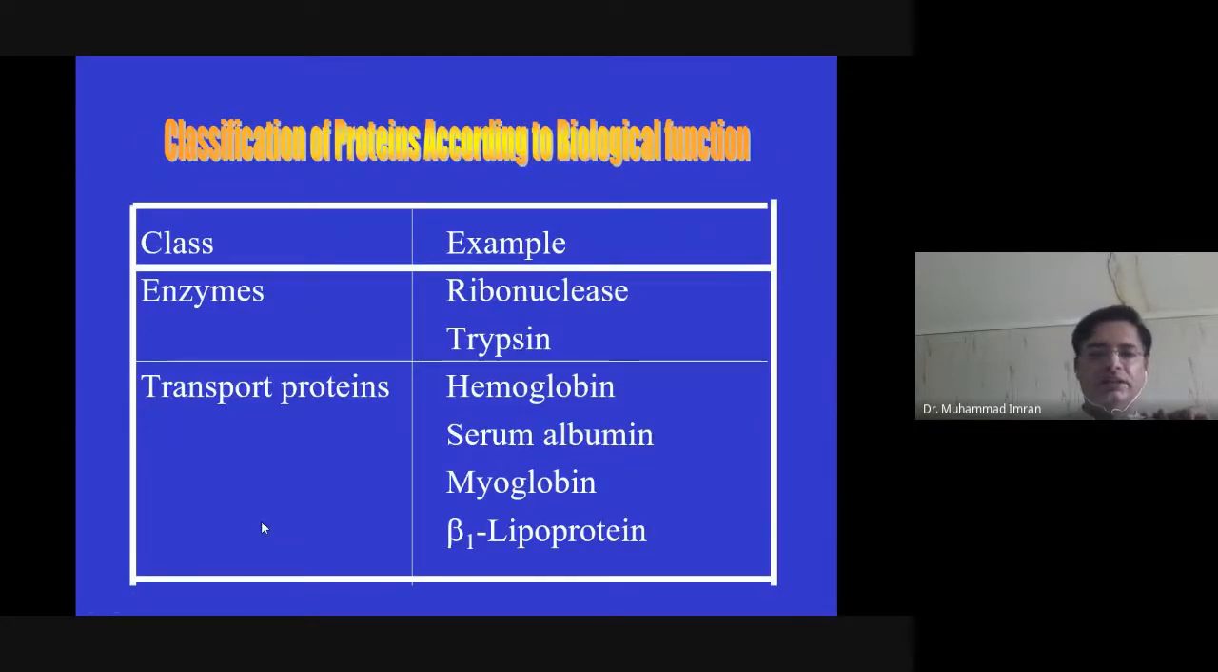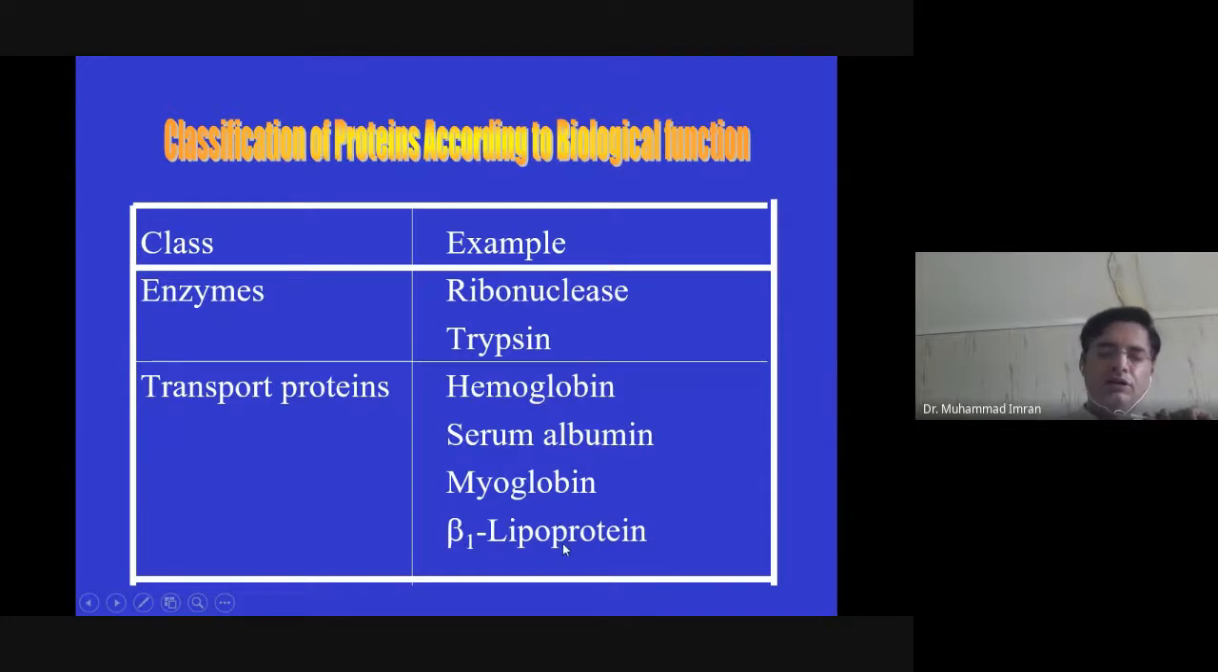Classification according to function. Enzymes are also protein. They are known as catalytic units. So ribonuclease and trypsin cut the protein. Ribonuclease cut the RNA. Transport protein, hemoglobin carry out the transport of oxygen and carbon dioxide. Serum albumin transport carbon, fatty acid and other molecule. Myoglobin store oxygen and transport oxygen.